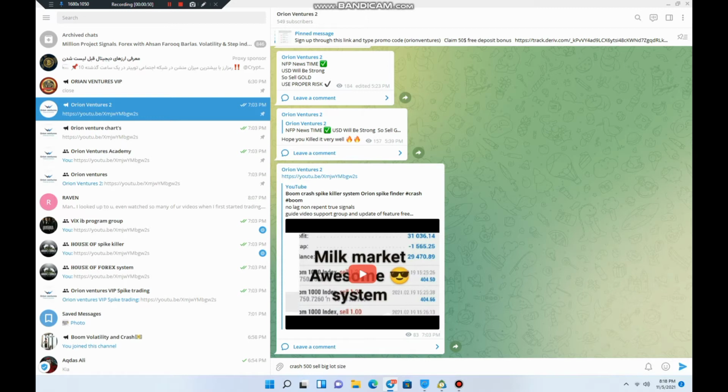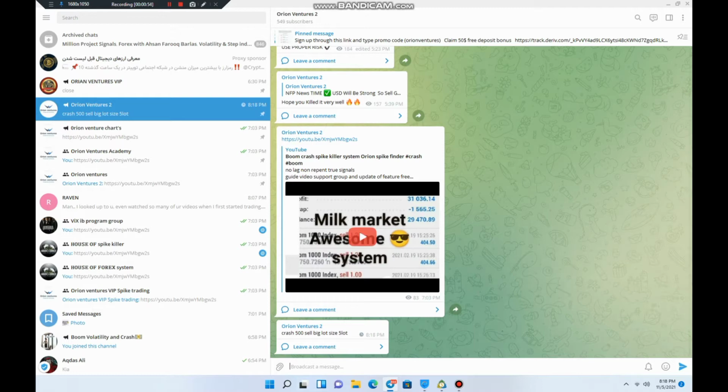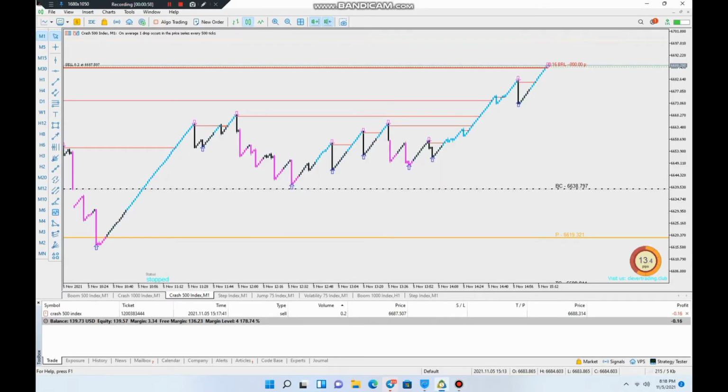So now in front of you here is the spike trading indicator working right on my account. The spike trade executed, waiting for a spike. Let's see once the spike will appear. And here is, I hope, look here, as per my analysis, I wish the spike will appear very soon. Okay, now let's see guys. I have set up the stop loss.